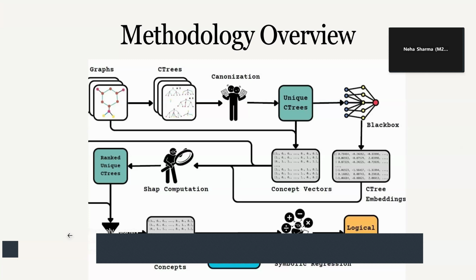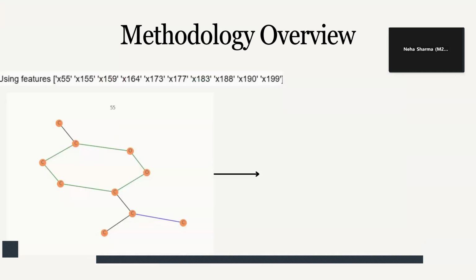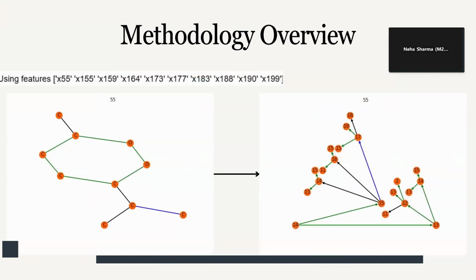Using the PySR library, we are able to find out which of these 50 selected ones are important, and then we get the list of logical formulas. For example, over here, after extracting the 50 important concepts, PySR itself detects that 10 of the concepts are important.